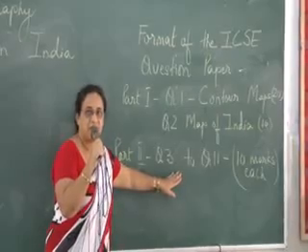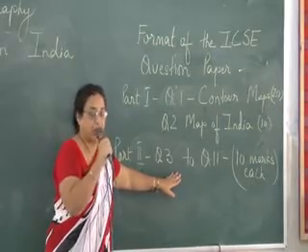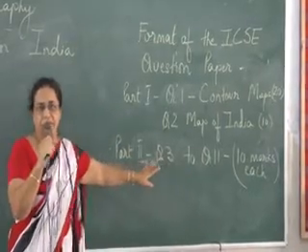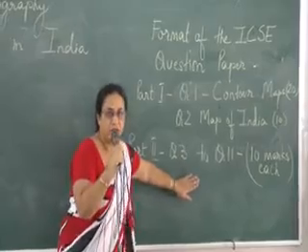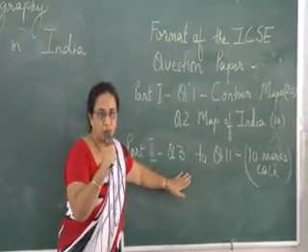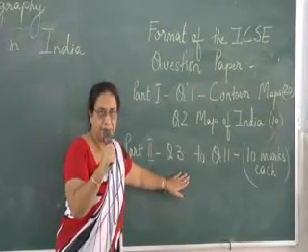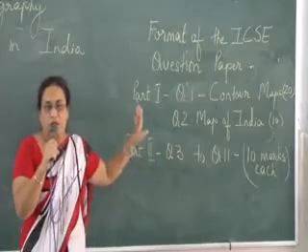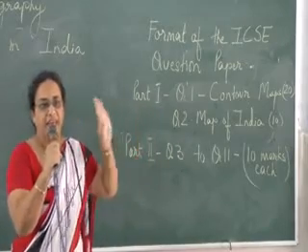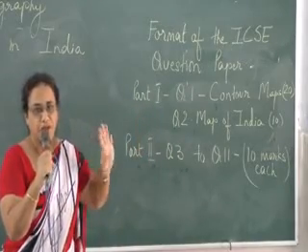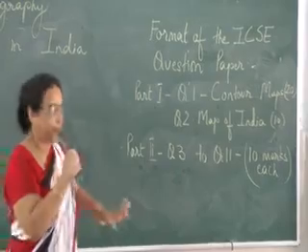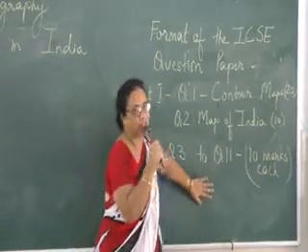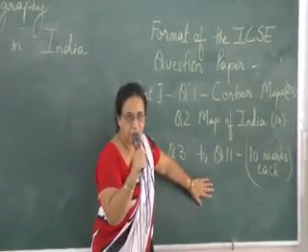There are 7 questions. Sorry, I rectify myself. Total there are 9 questions in part 2 of the question paper. But you are supposed to be solving any 5 questions only. I repeat, any 5 questions are to be solved from part 2.